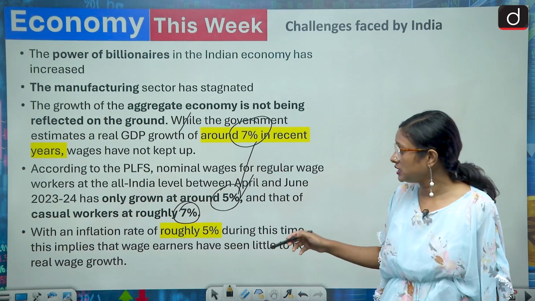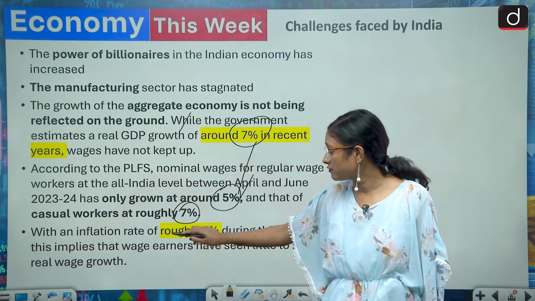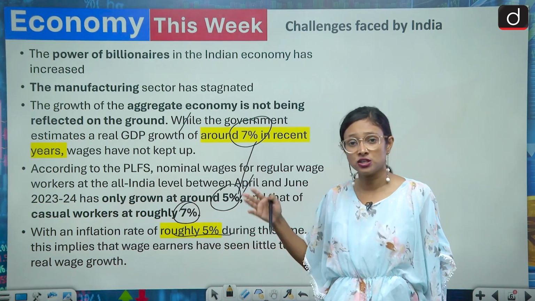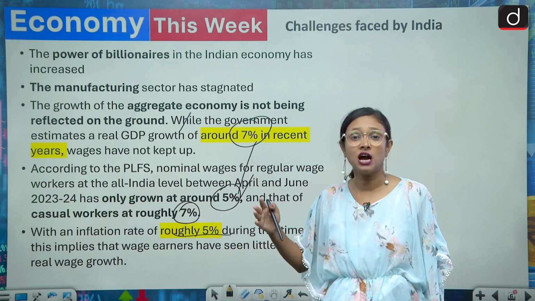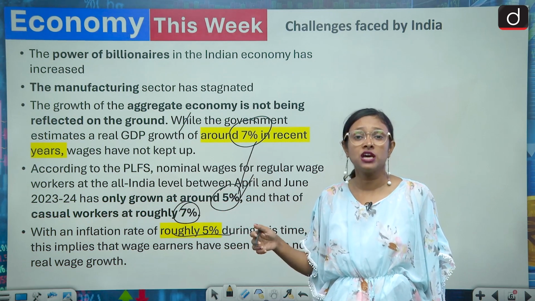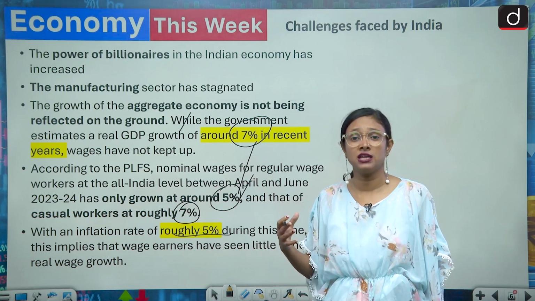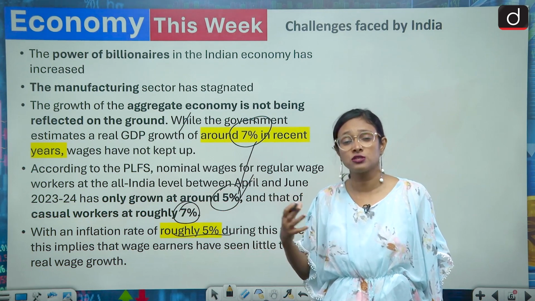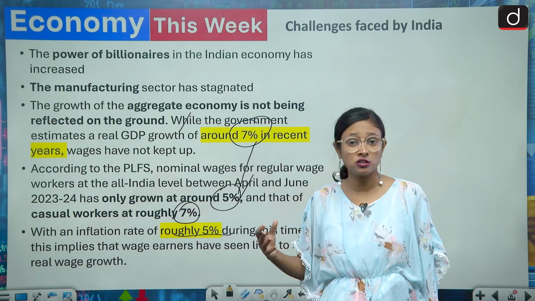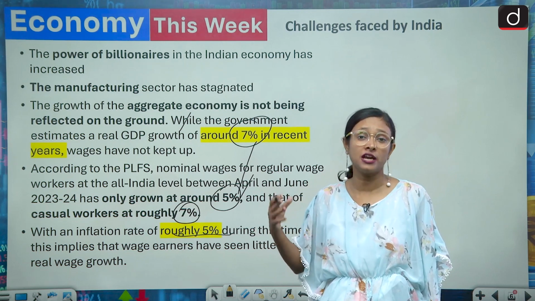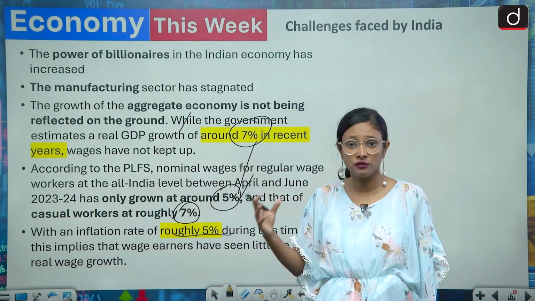And the other thing is that with an inflation of roughly 5%, the wages are not increasing. So they are not able to have demand, and they are not able to consume various resources. And without this, we cannot think of transitioning into a higher income country. So these are the transition issues we have.